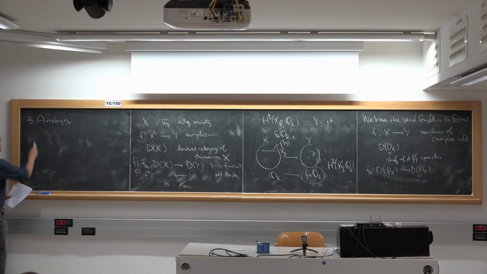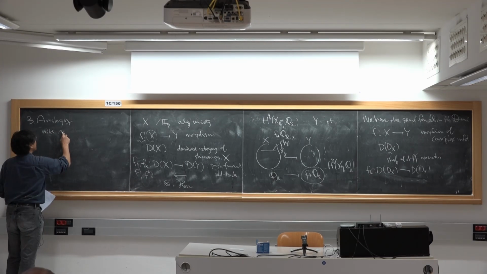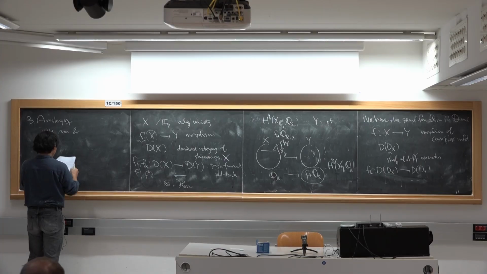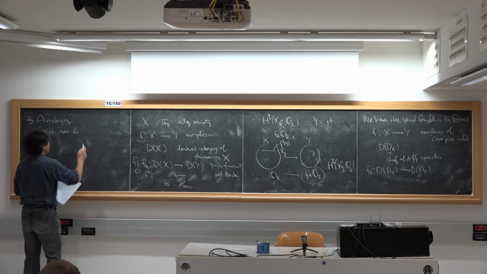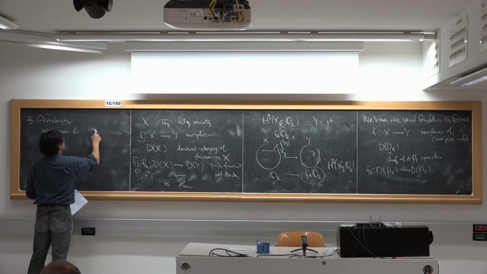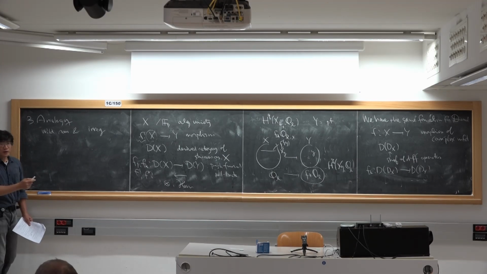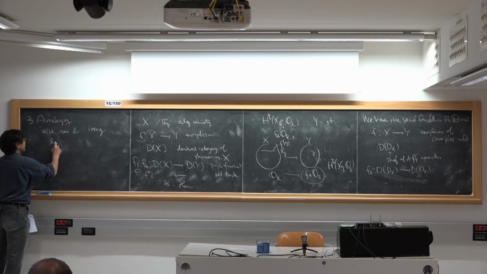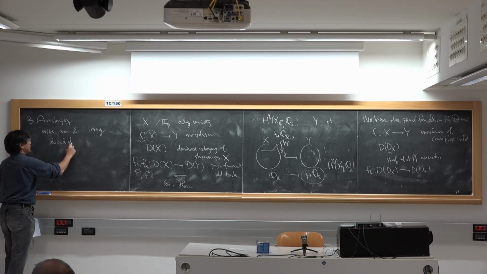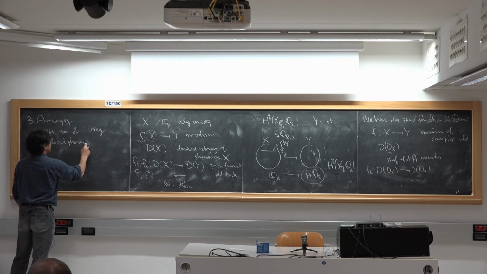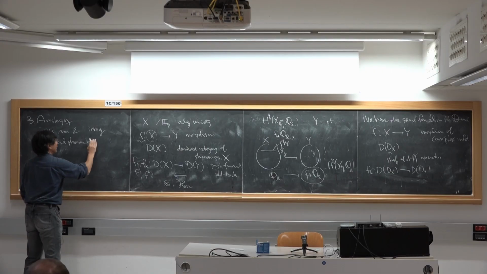And the second one is wild ramification and irregularity. This is a local phenomenon at the boundary.